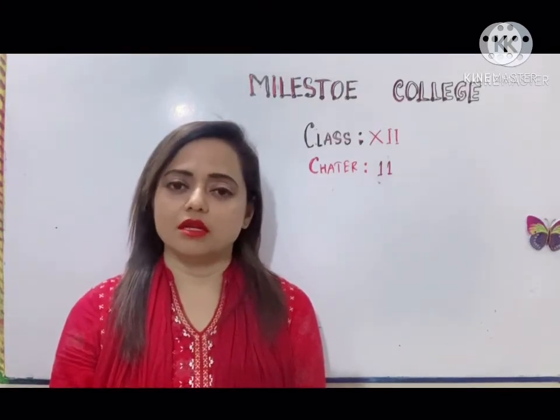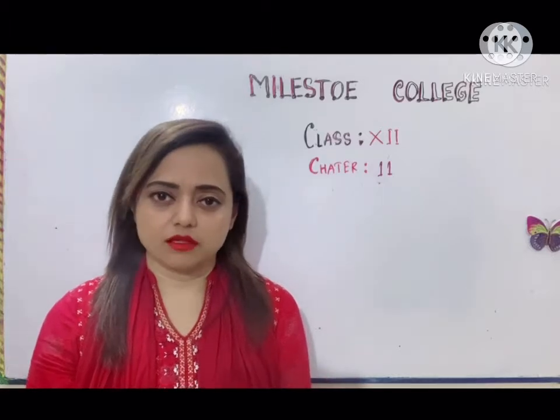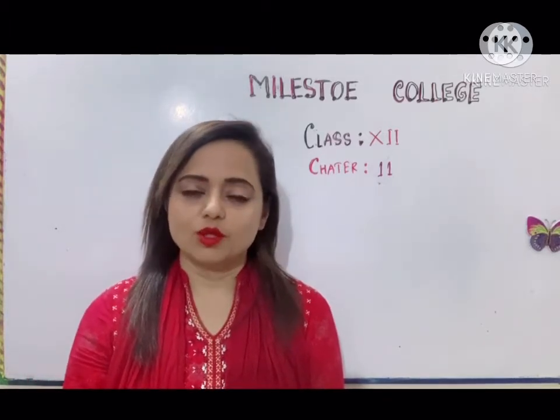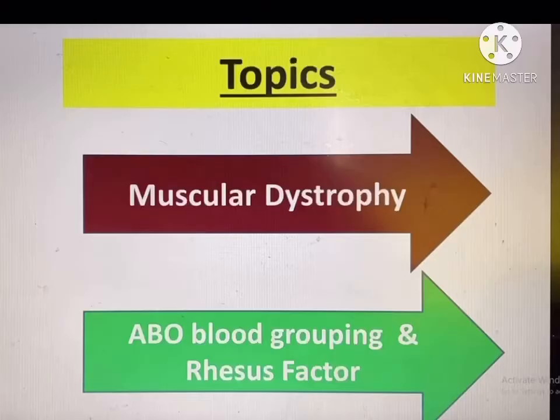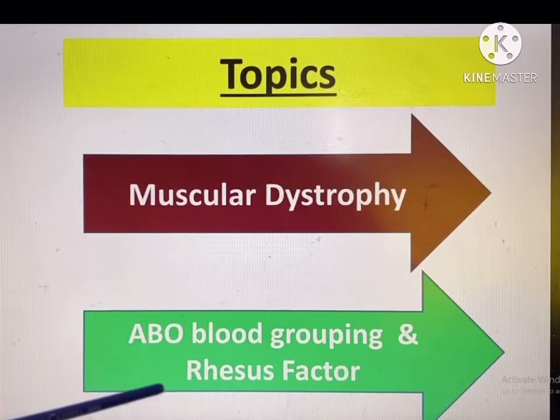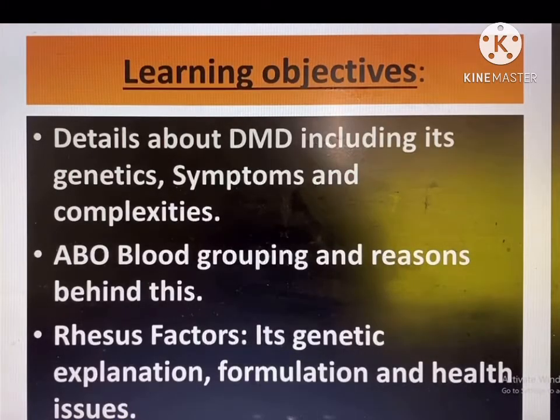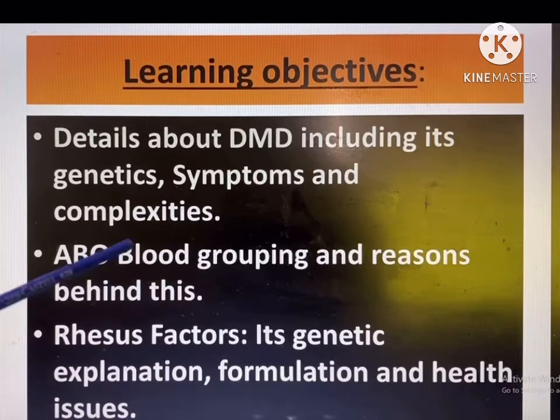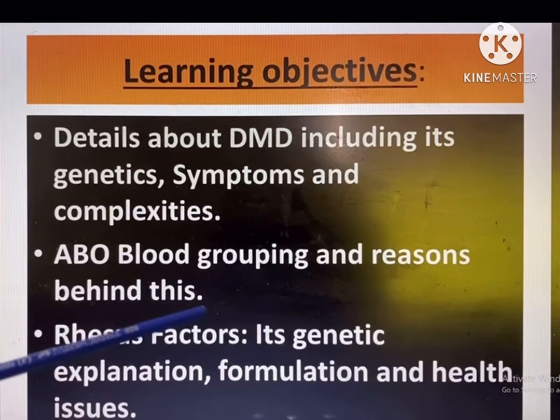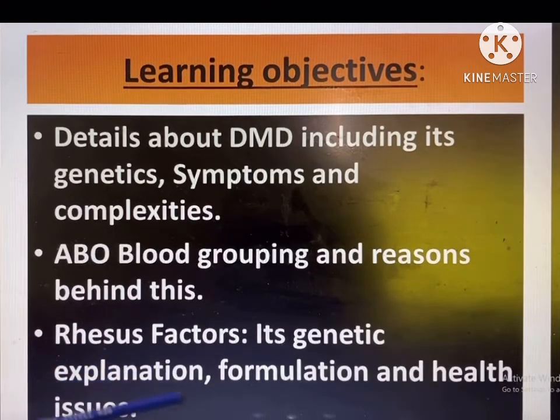Additionally, we'll get to know the details about blood grouping and rhesus factors with their associated complexities. So let's get started. Today's topics are muscular dystrophy, ABO blood grouping, and rhesus factor. We'll get to know the details about DMD or Duchenne muscular dystrophy, including its genetics, symptoms and complexities, ABO blood grouping and the reasons behind this. Finally, we'll get to know the rhesus factors, their genetic explanation, formulation and health issues.